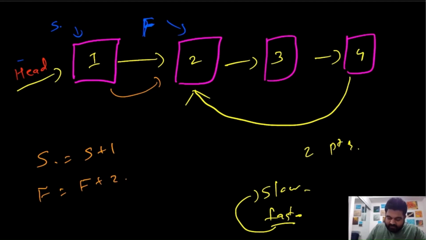So initially we are at these positions. Now the fast pointer makes 2 jumps and the slow pointer makes 1 jump, so their corresponding positions change. Slow pointer will reach over here, and meanwhile fast pointer made 2 jumps, so it will end up over here. Now in the next case, the slow pointer again is going to make 1 jump, so it will reach over here, and the fast pointer is going to make 2 jumps. So fast pointer will make 1 jump over here, and the second jump it will reach over here. So fast pointer will also reach at this place, and slow pointer also reached at this place.